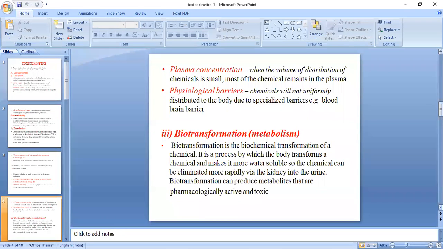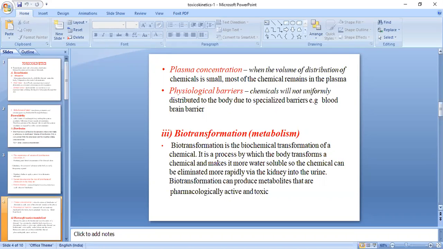The third factor is known as the physiological barrier. The chemical will not be uniformly distributed in the body due to specialized barriers. An example is the blood brain barrier, which we saw in the last class. The blood brain barrier is considered safer for the brain, because most drugs are stopped at the blood brain barrier, and it does not allow a drug or any chemical to cross unless they have specific solubility for that particular barrier.